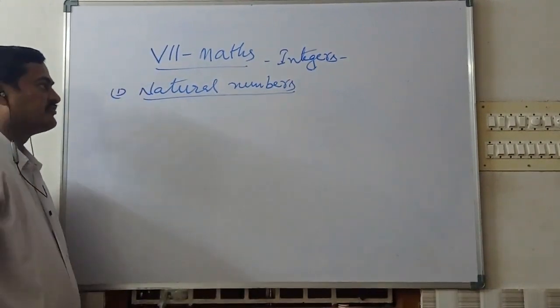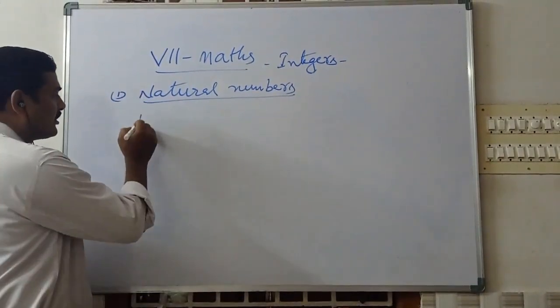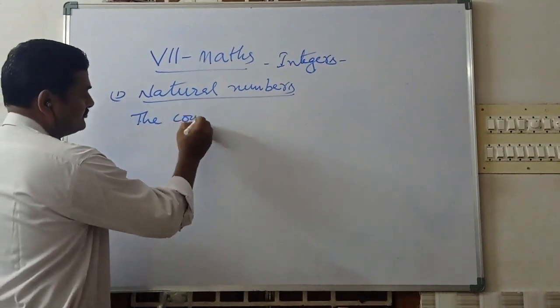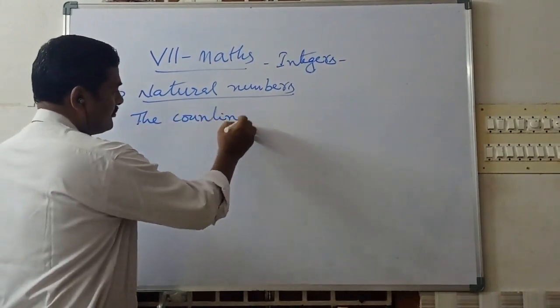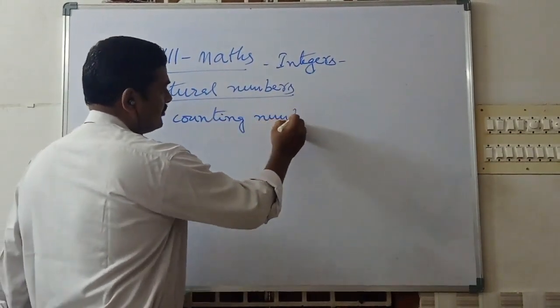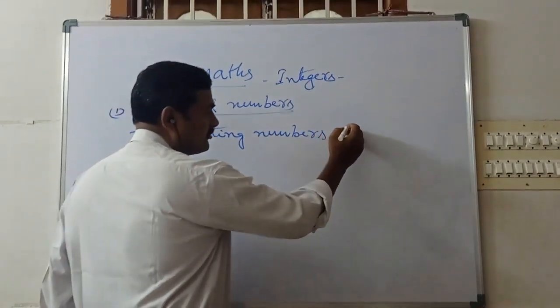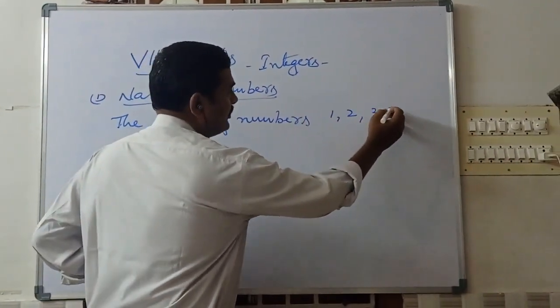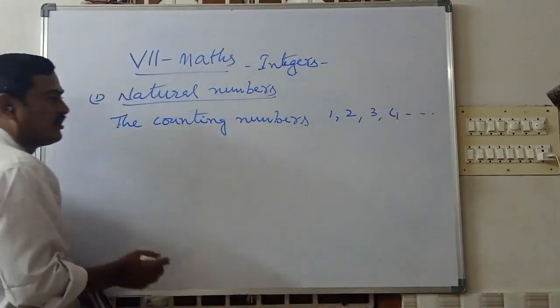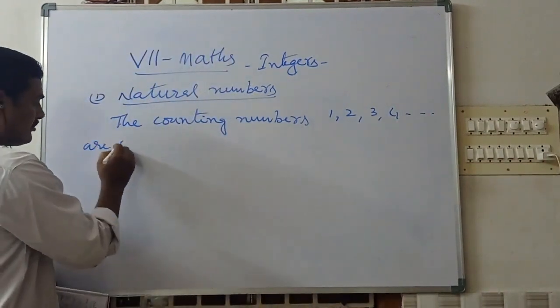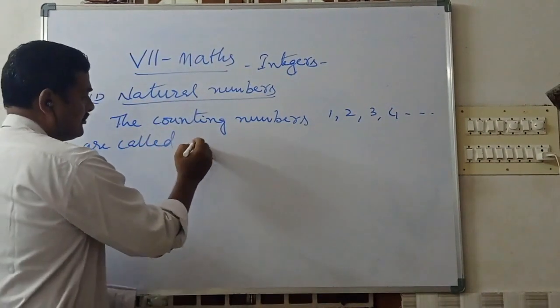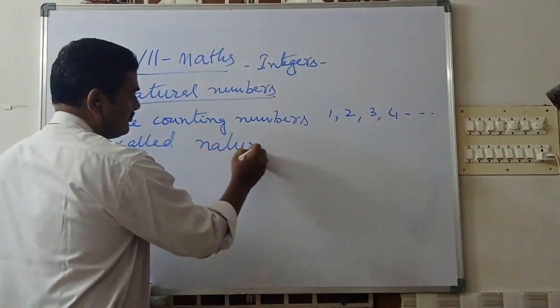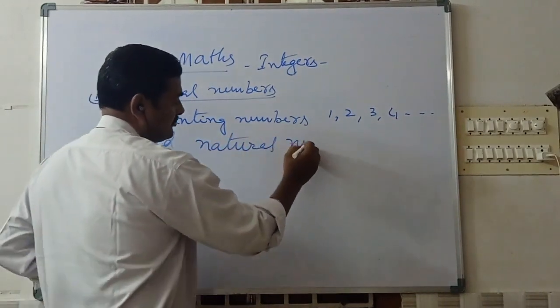Why are you using natural numbers? The counting numbers 1, 2, 3, 4 and so on are called natural numbers.